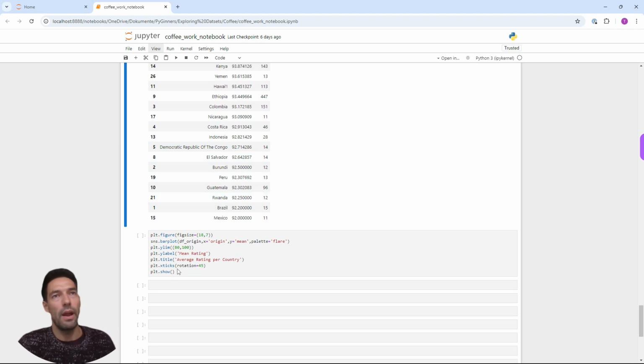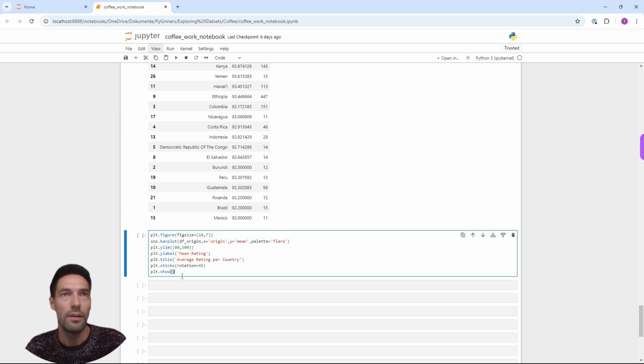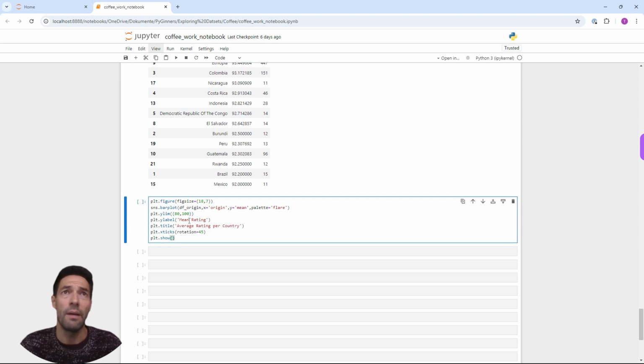Again, I'm going to use a bar plot here because it's great for our intention here to display the top countries regarding rating. So I'm going to set the figure size to 18 and 7.